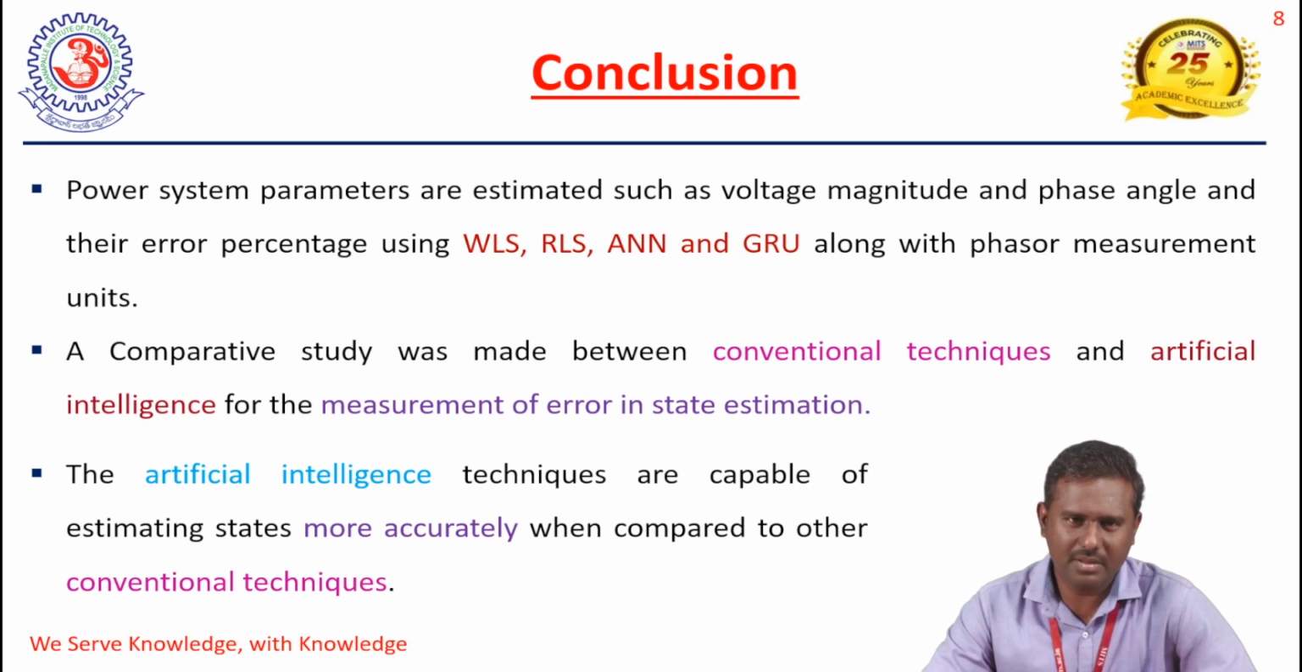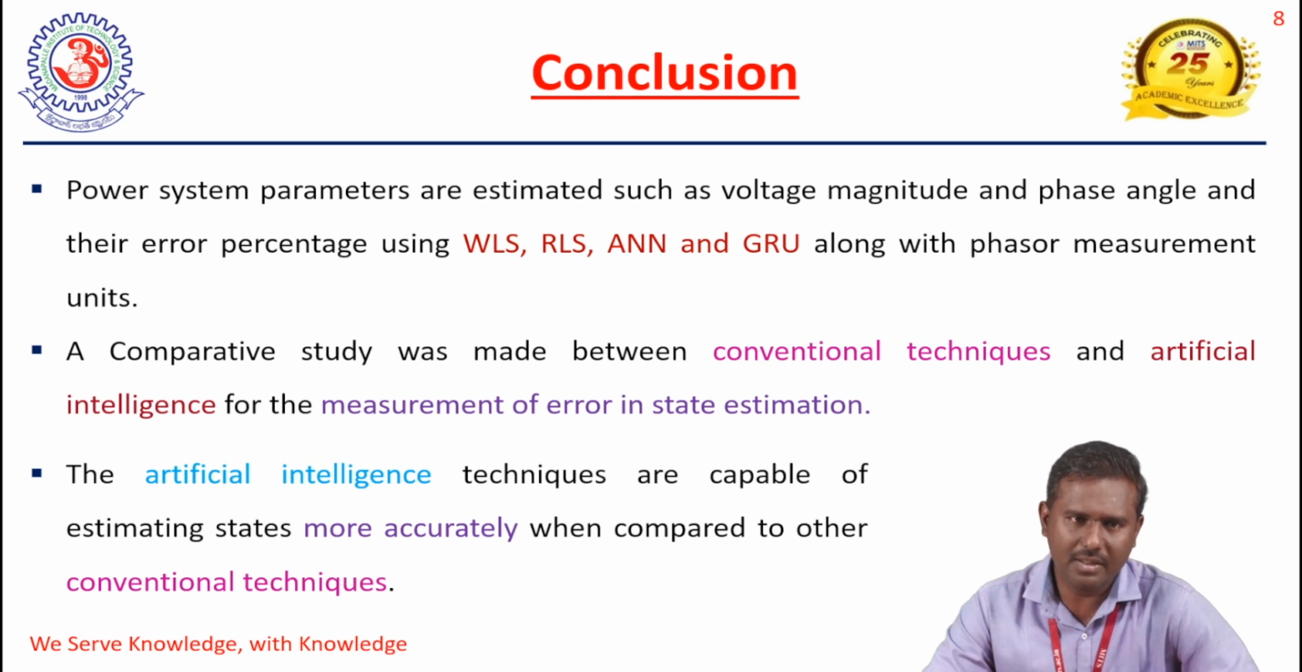So the power system parameters are estimated by using weighted least square estimation, regular least square estimation, the machine learning technique, and the deep learning technique. Among them, the AI techniques perform better in calculating the state estimation of the power system. Among the AI techniques, GRU gives better results for both the voltage magnitude and the phasor angle. In the comparative study, we found that the measurement error in state estimation is reduced by using artificial intelligence techniques.